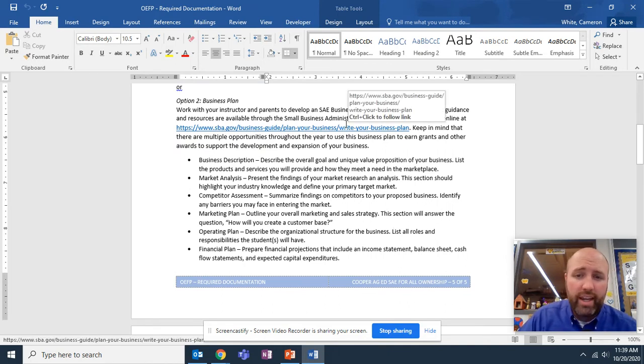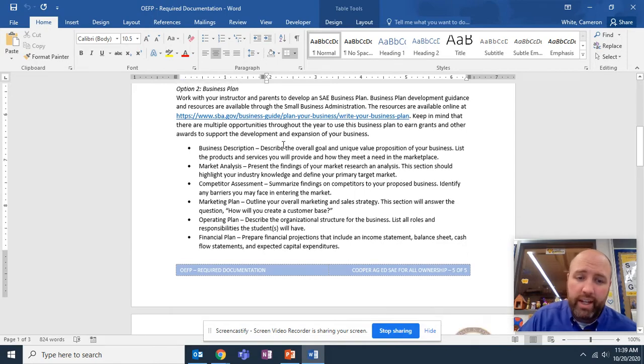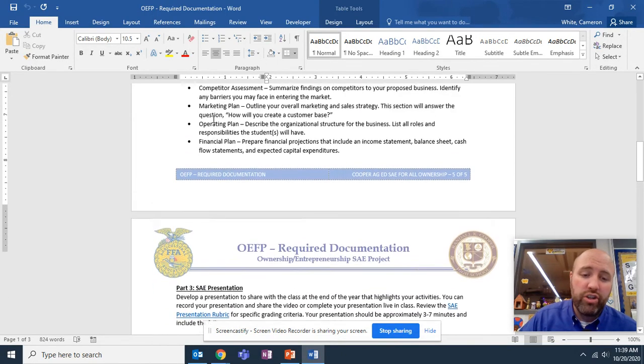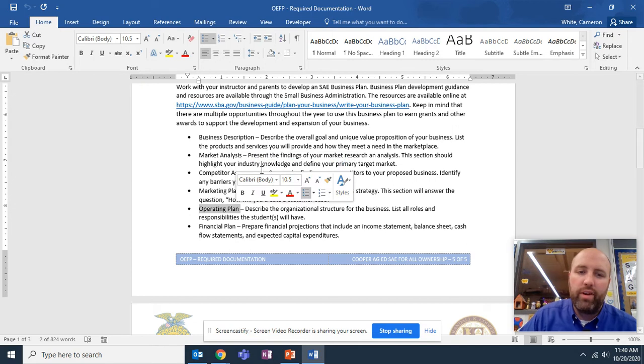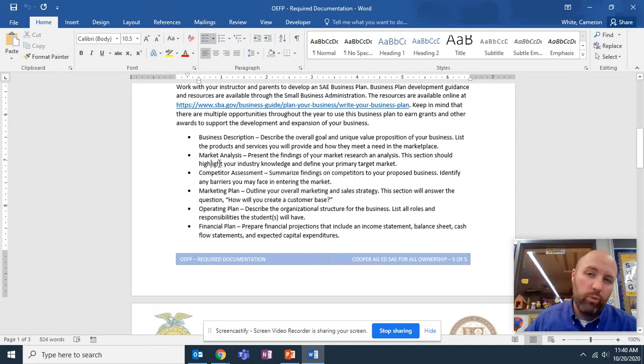Option 2 for this is to just complete a literal business plan. There's a resource right here on how to write a business plan, and then right here you're provided a general outline of what to include for that business plan. Business plans are used for both initially developing a business and perhaps even getting a business loan from a bank, but they can also be used to improve your marketing, improve your operating, and figure out what competitors are happening in the area so that you can plan ahead. There is a use for this in actual business.